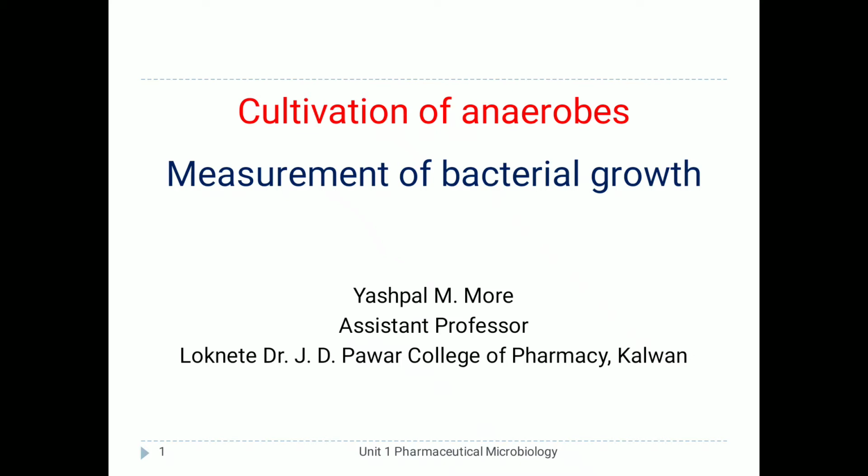After sterilizing the culture medium, that is either nutrient agar or nutrient broth, it is taken into suitable glassware, that is, nutrient agar is poured into the petri plate, while nutrient broth is poured into the test tube, and into this culture medium the suspension of microorganisms to be grown is inoculated.